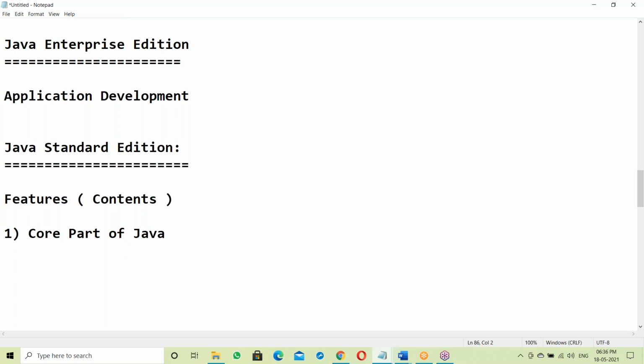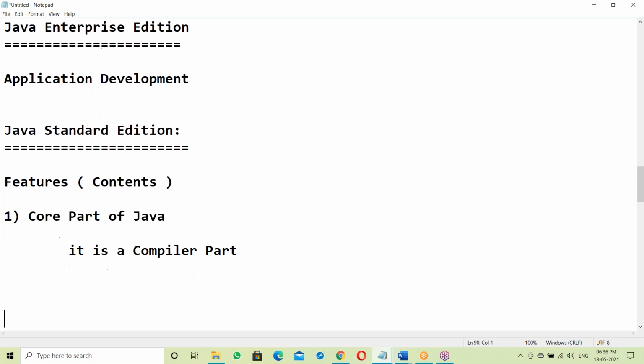What is the core part of Java? Core part means it is the compiler part. Just the compiler. What is the compiler part? How to understand this? What exactly does compiler part mean?